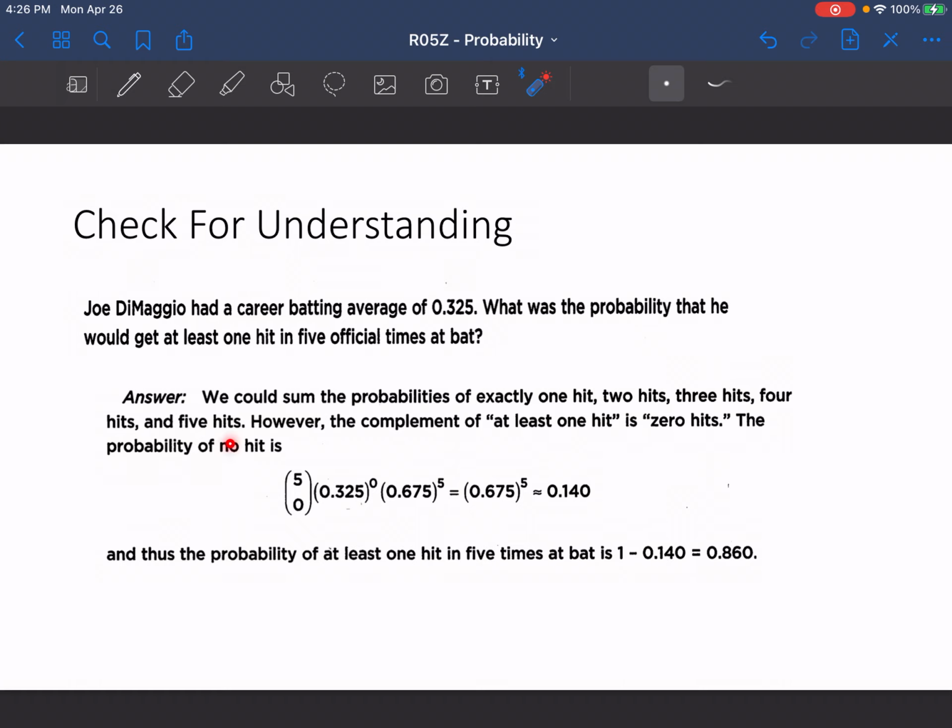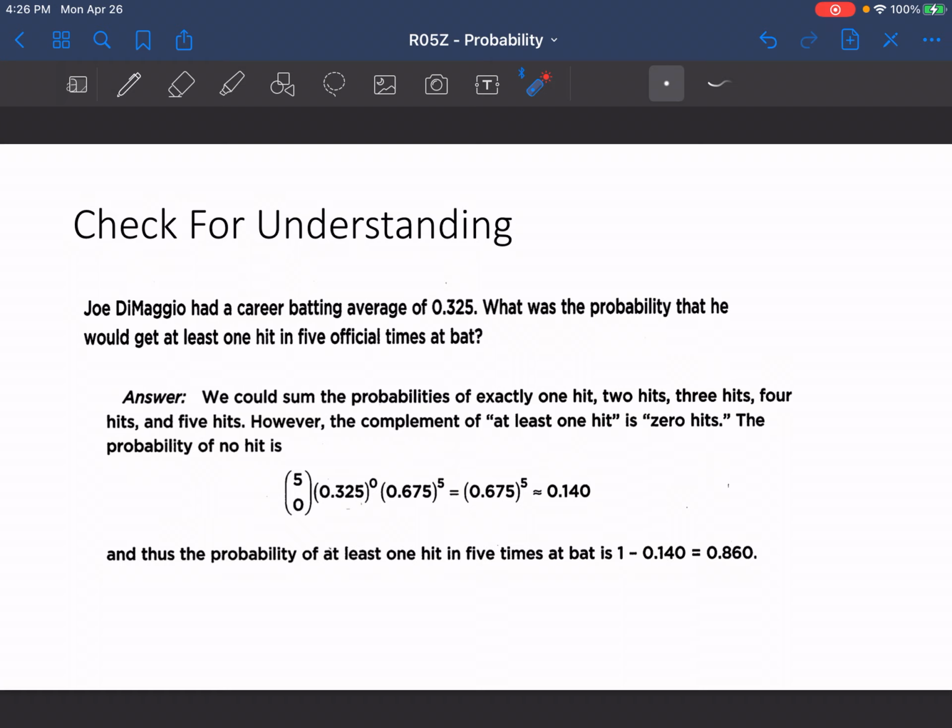So what's the probability of getting no hits? Now, there's a couple ways that you could do this. You could use binomial CDF if you were trying to find at least 1 hit. However, the way that they solve it is by taking the complement: the complement of getting at least 1 hit is getting no hits at all. That's the opposite of that.